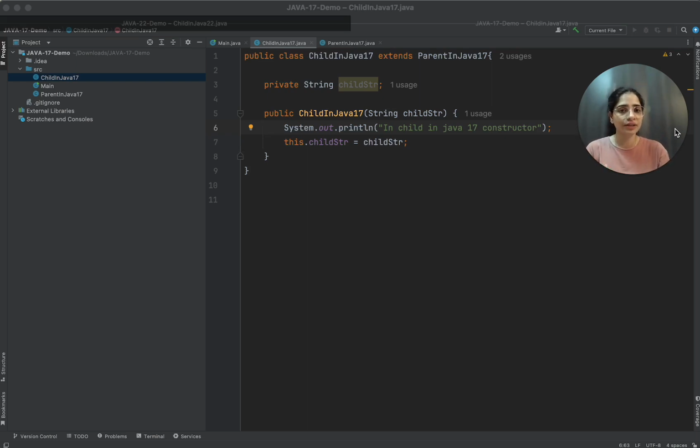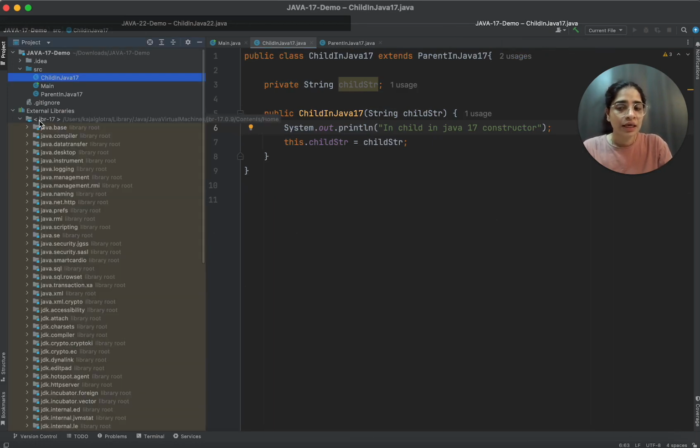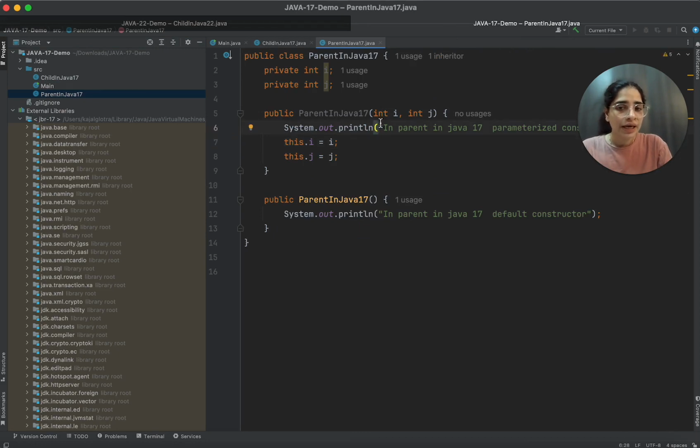In order for you to understand it in detail, I've created two projects, one with Java 17 and one with Java 22. In the Java 17 demo, I have this parent Java 17 class, which has two parameters, both of integer type, int i and int j. Whenever you want to create an object of parent in Java 17, you can call either the default constructor or the parameterized constructor, in which you have to pass both.